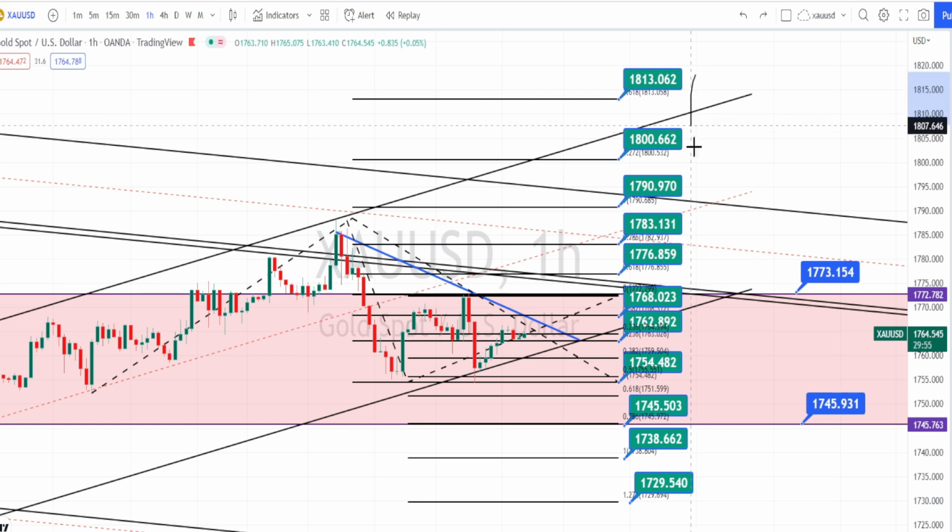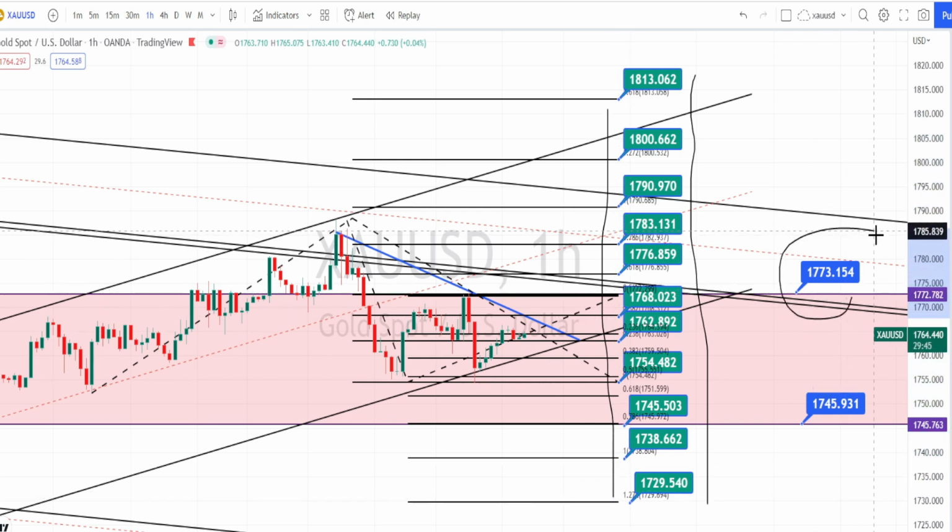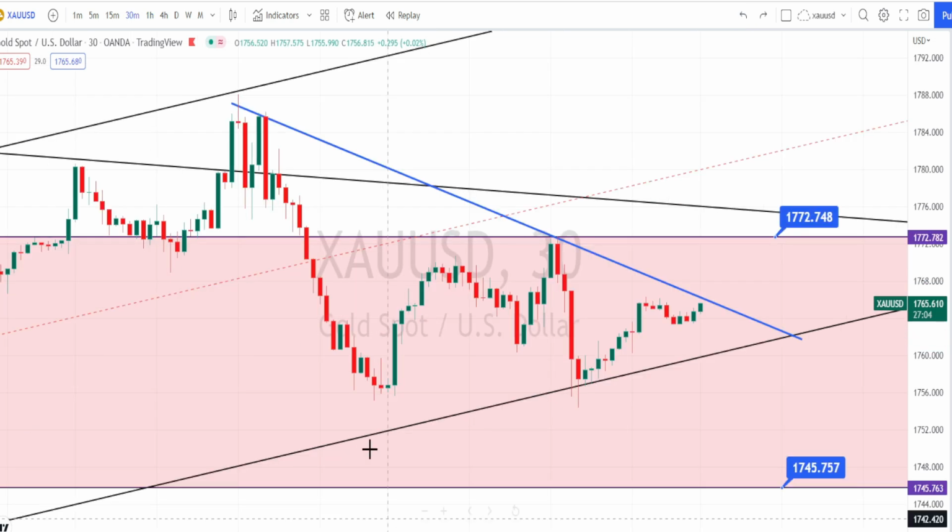So the values within these green color boxes are the resistance and support levels for the hourly time frame. Currently the price action is trading between a very strong resistance and very strong support from the daily time frame. Let us do the analysis in the 30 minutes time frame. I am in the 30 minutes time frame now.